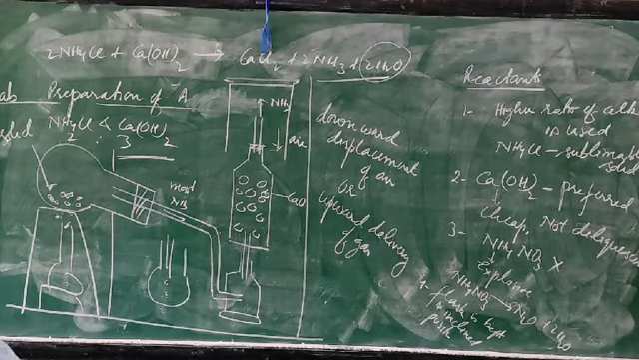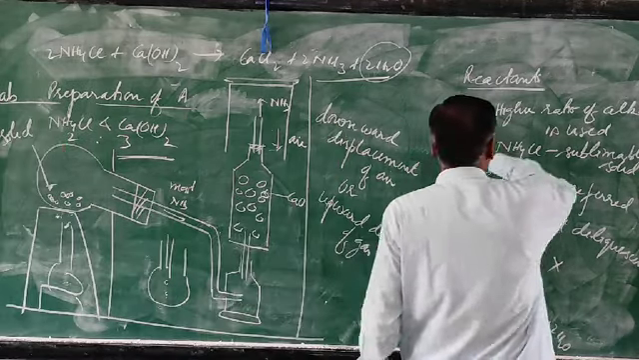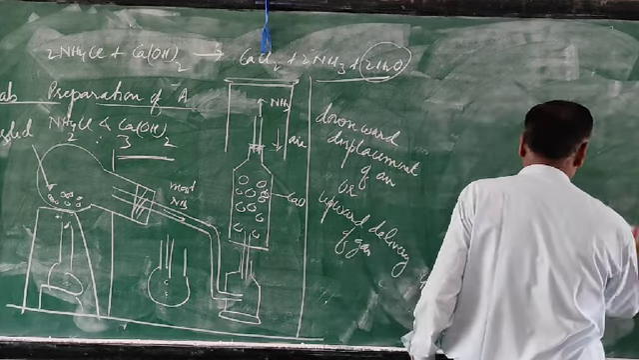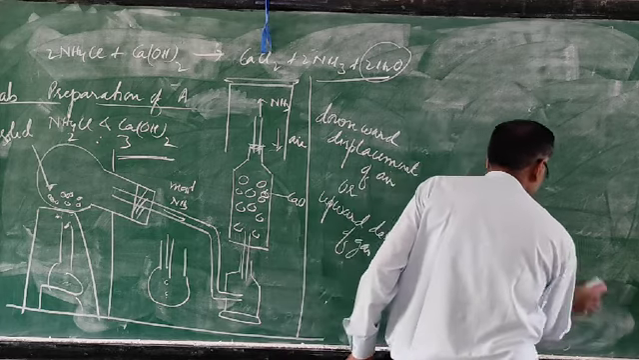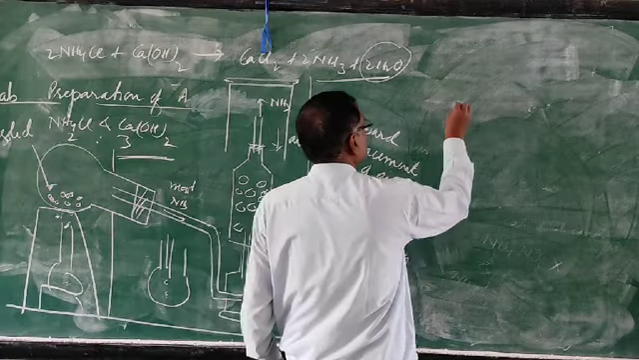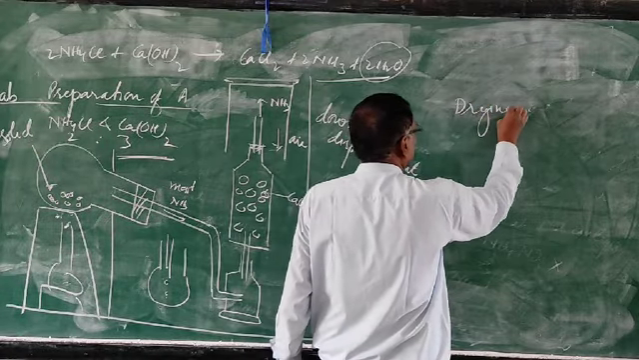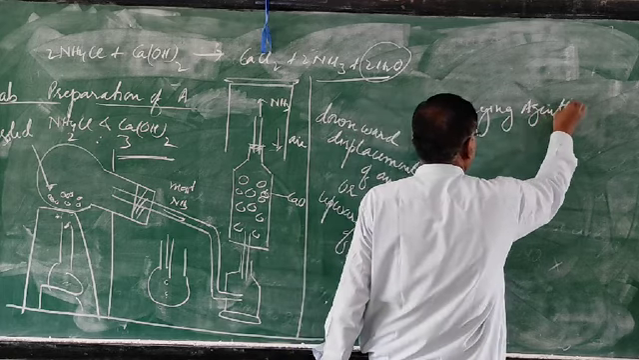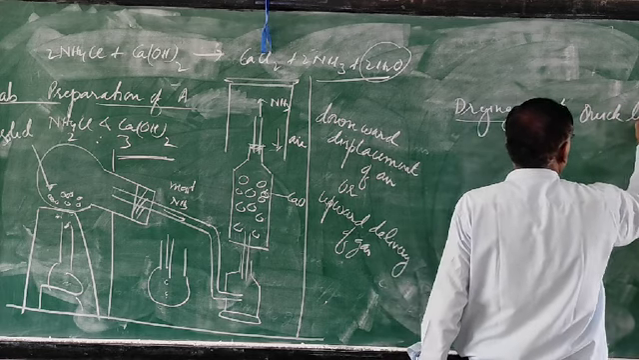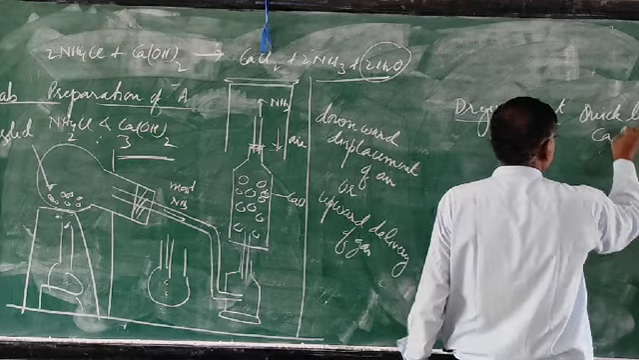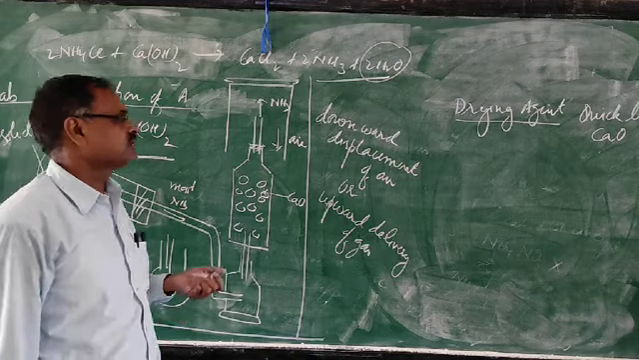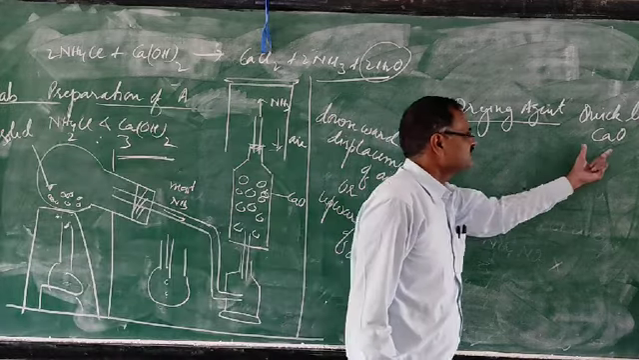Now the reactants are over, and next is the drying agent. For the drying agent, we use quicklime. Which compound is used as a drying agent? Quicklime is calcium oxide. So the question can be asked: which compound is used as a drying agent for ammonia? Your answer is quicklime.